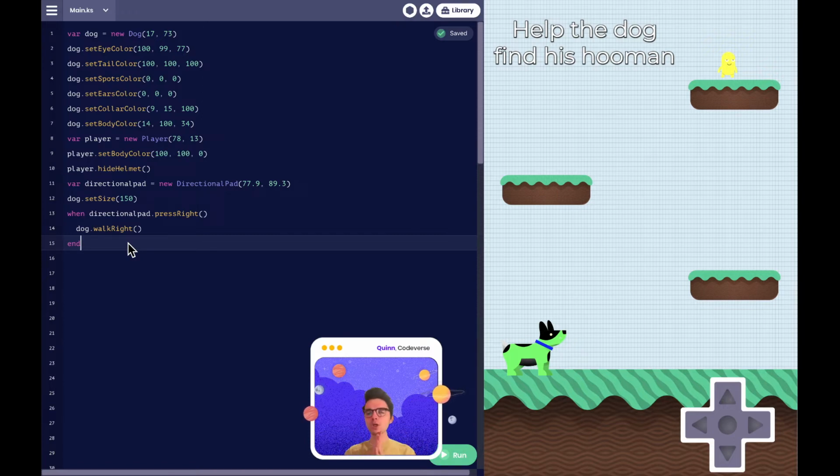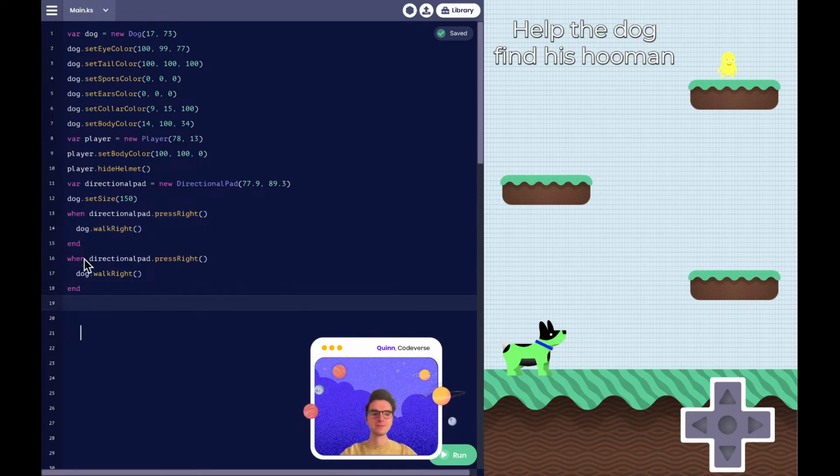Now, while I code the other directions for this dog, we need an enemy in our platform game, right? It'd be so easy if we could just jump up and get to our hooman, right? We need an enemy in our game. So what is the most common enemy for a dog? I'll start the tick-tock clock. The most common enemy for a dog.